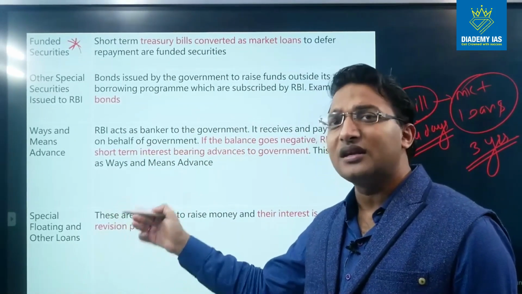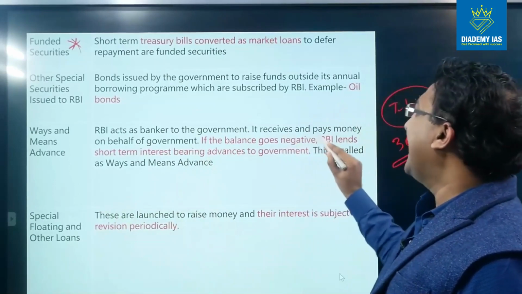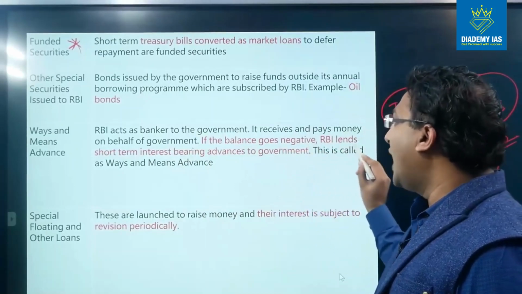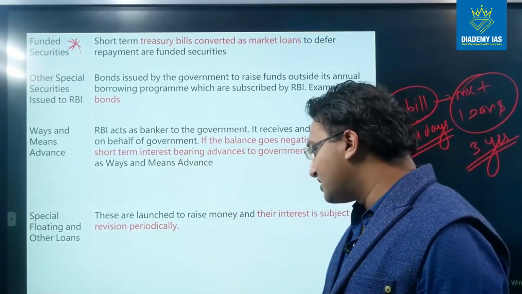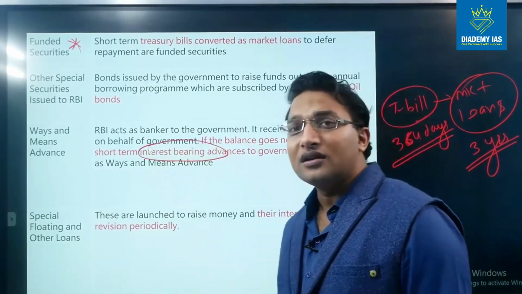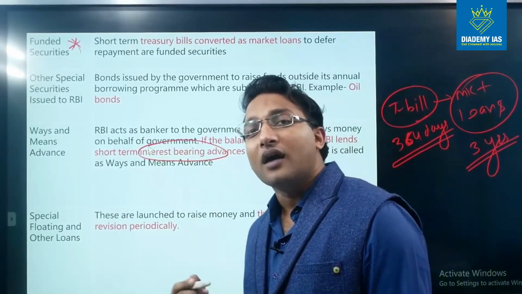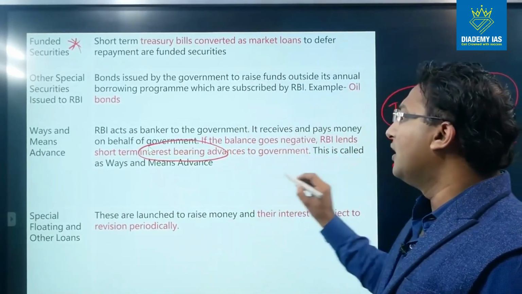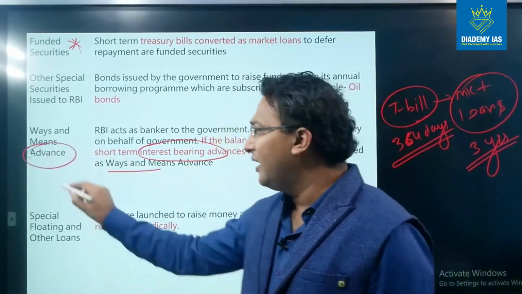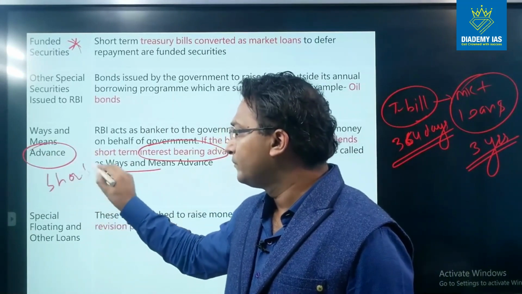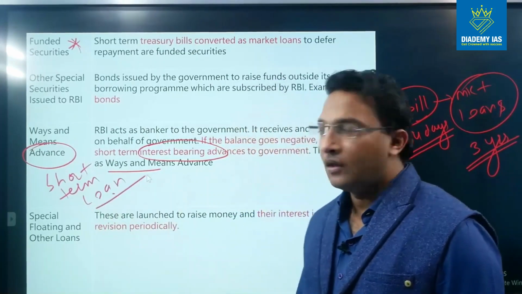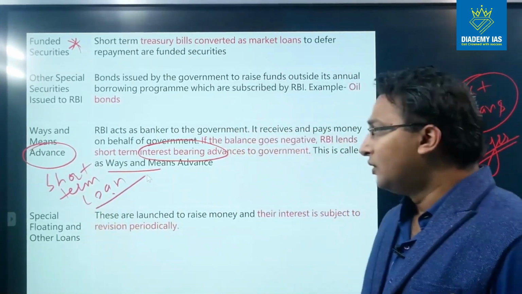RBI acts as a banker to the government. We already discussed this in the banking sector. It receives and pays money on behalf of the government. If the balance goes negative, RBI lends a short-term interest-bearing advance. The key point to note is that it is interest-bearing. So the central government will pay interest to the RBI. This is called a ways and means advance. Advance means a short-term loan.